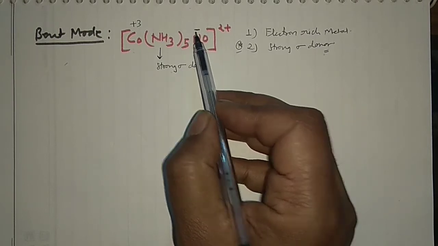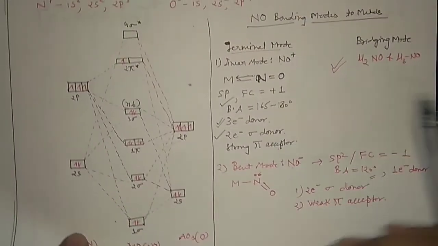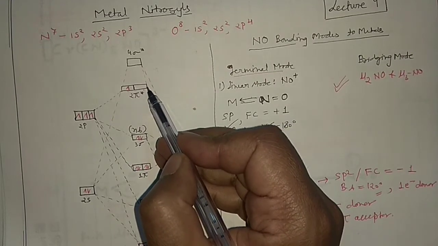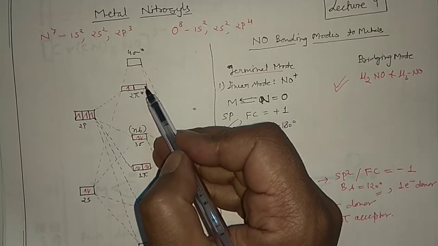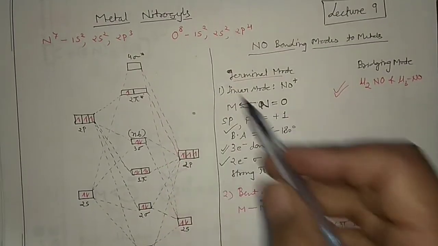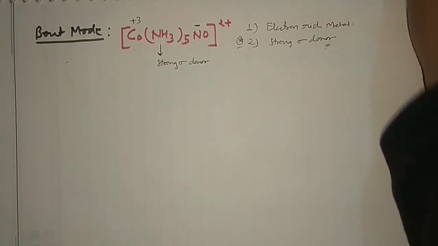I have already told you, and I am again going to explain this one: when you put the negative charge, then the electronegativity decreases. So this orbital will go higher in energy, and a higher energy orbital cannot accept the electrons. That's why NO negative is not a pi acceptor, it's a good sigma donor.